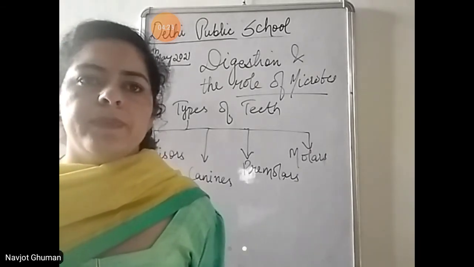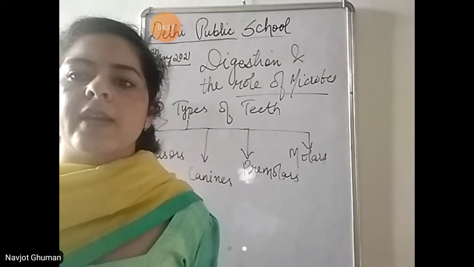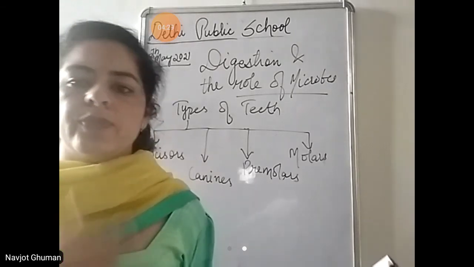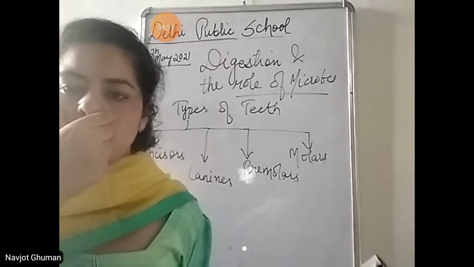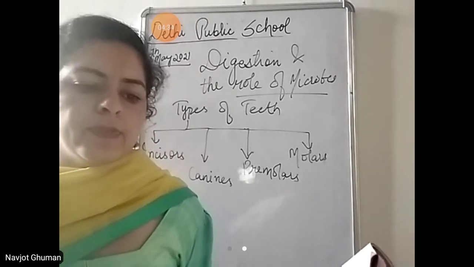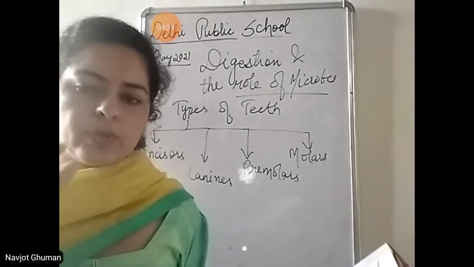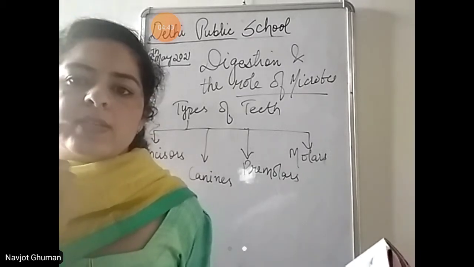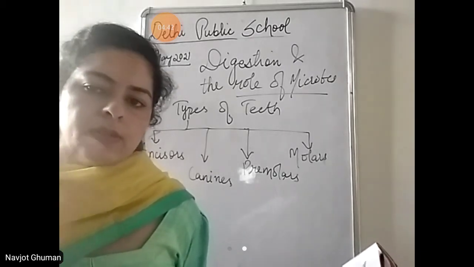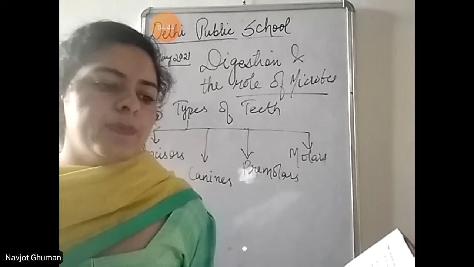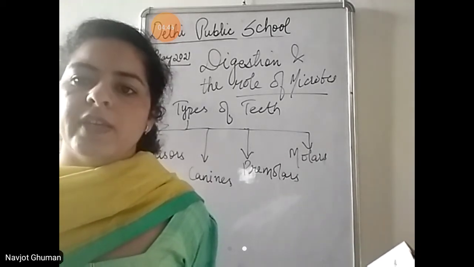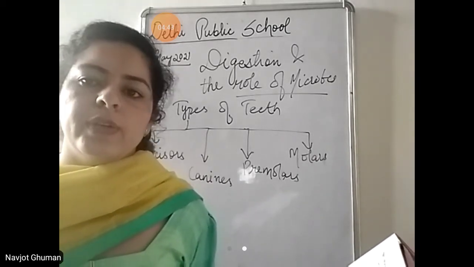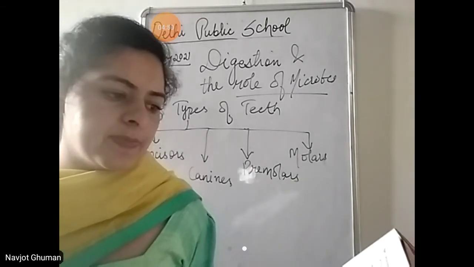Next comes your premolars. Premolars are 8 in number. 8 means 4 in the lower jaw, 4 in the upper jaw, and they are broad teeth. थोड़े broad होते हैं, इनका area ज़्यादा होता है. They are next to the canines. Canines के आगे वाले जो हैं, they are premolars, and they help to crush food and chew it. They convert food into smaller pieces.